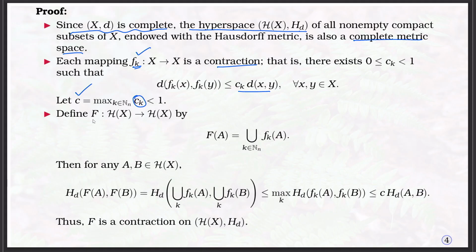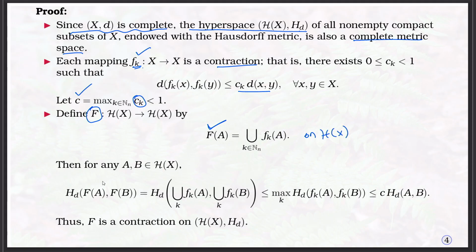Now, as per the definition of the Hutchinson-Barnsley mapping, F is a function from H of X, and we take the union of F 1 of A and so on. But we have already arrived at this result: if F 1, F 2, up to F n are contractions, then their union is also a contraction, which we proved. That means F is a contraction on H of X.